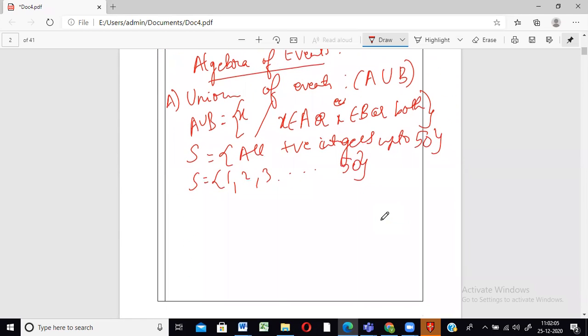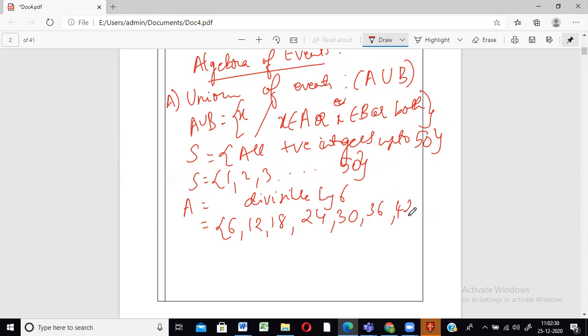Now suppose A is an event that is the set of numbers divisible by 6. Which numbers come under event A? 6, 12, 18, 24, 30, 36, 42, 48, and that's it, because the sample space only had elements till 50.